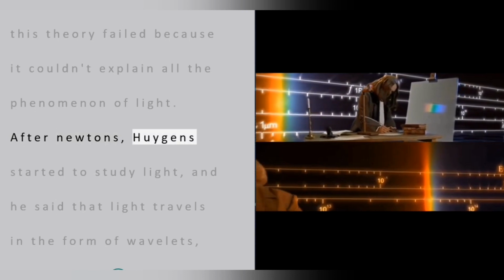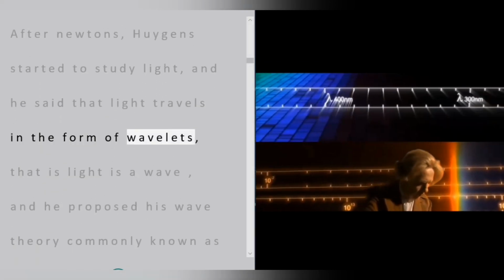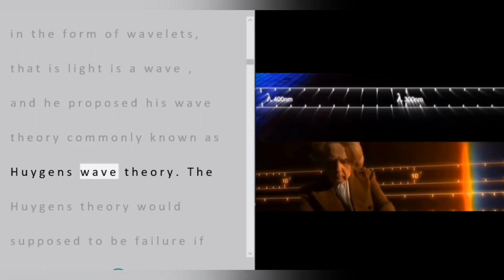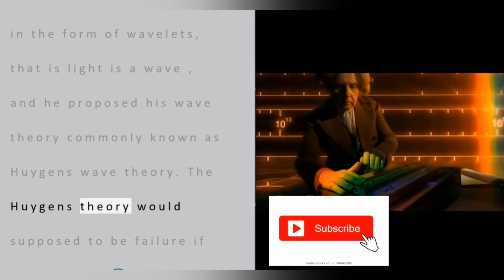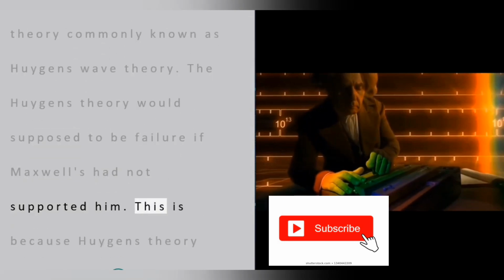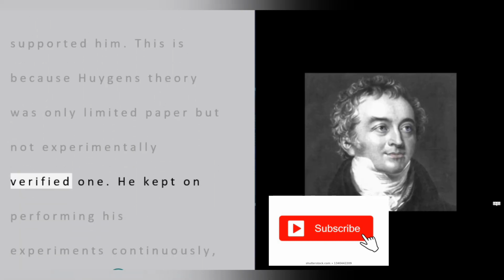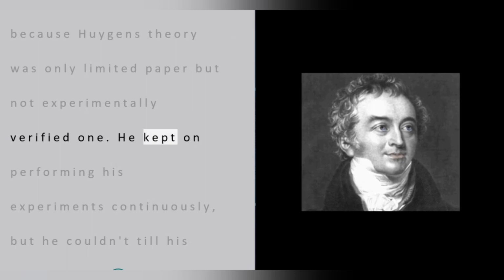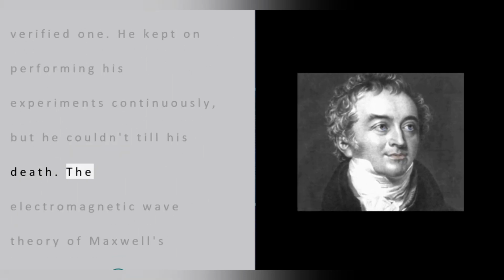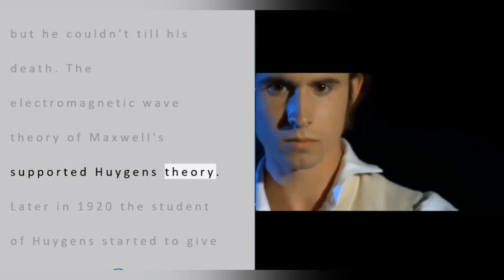After Newton, Huygens started to study light, and he said that light travels in the form of wavelets, that is, light is a wave, and he proposed his wave theory, commonly known as Huygens wave theory. Huygens' theory would have been considered a failure if Maxwell had not supported him. This is because Huygens' theory was limited to paper and not experimentally verified. He kept performing his experiments continuously, but he couldn't succeed till his death. The electromagnetic wave theory of Maxwell supported Huygens' theory.